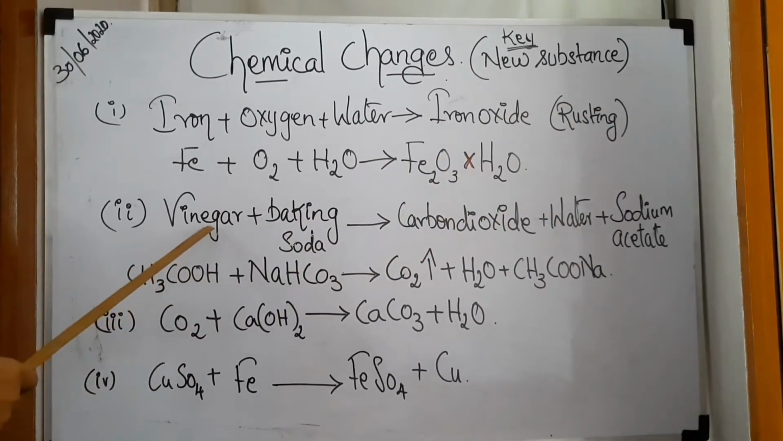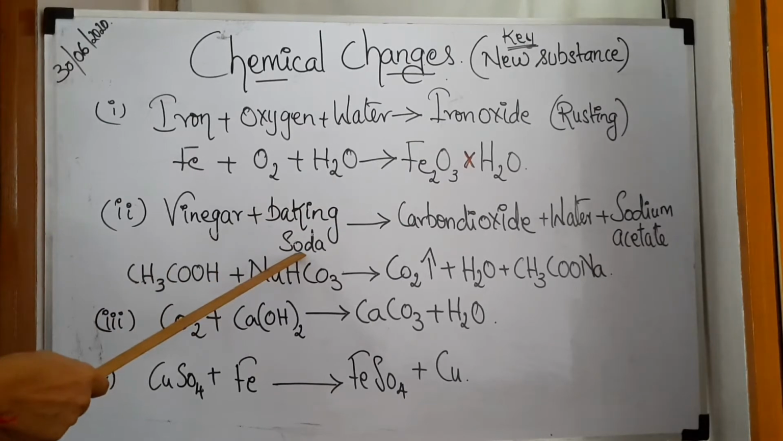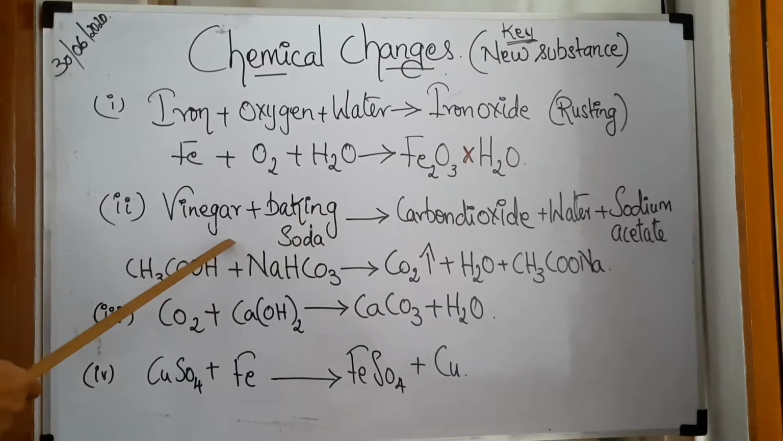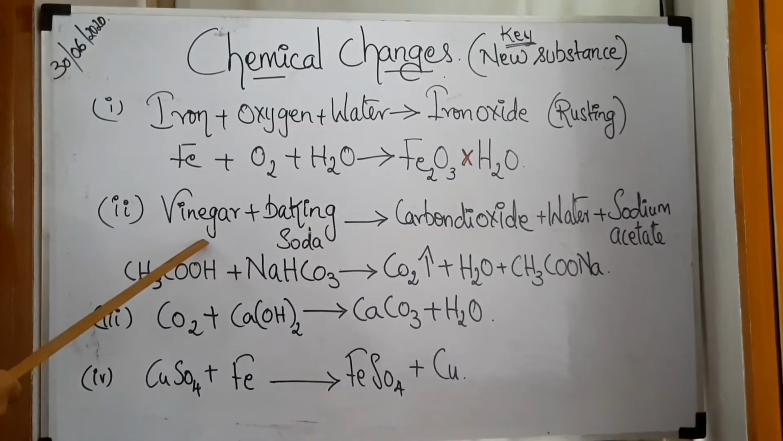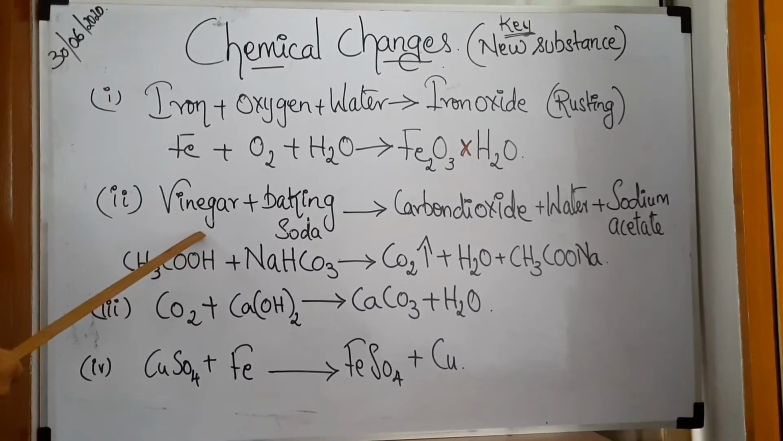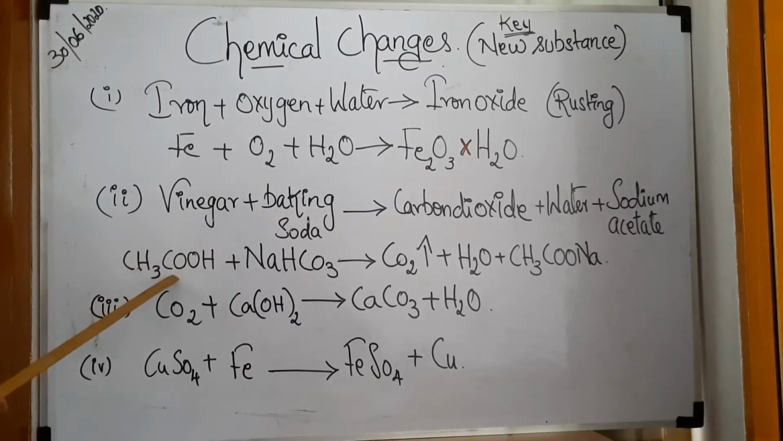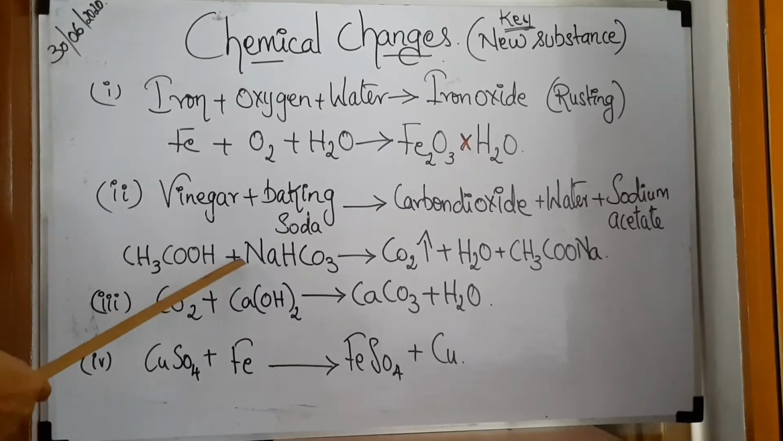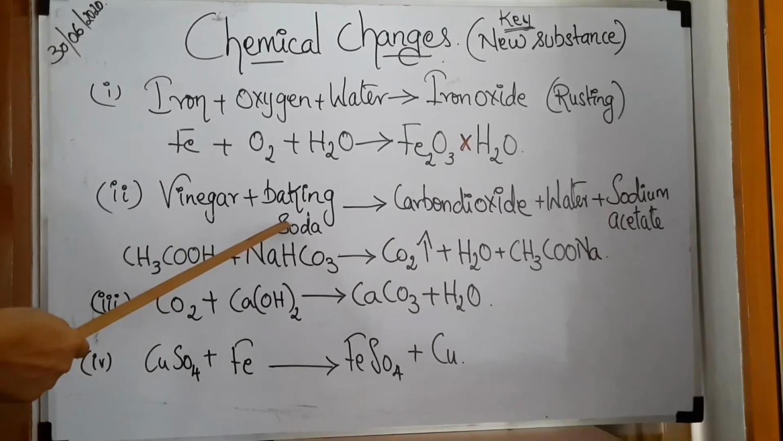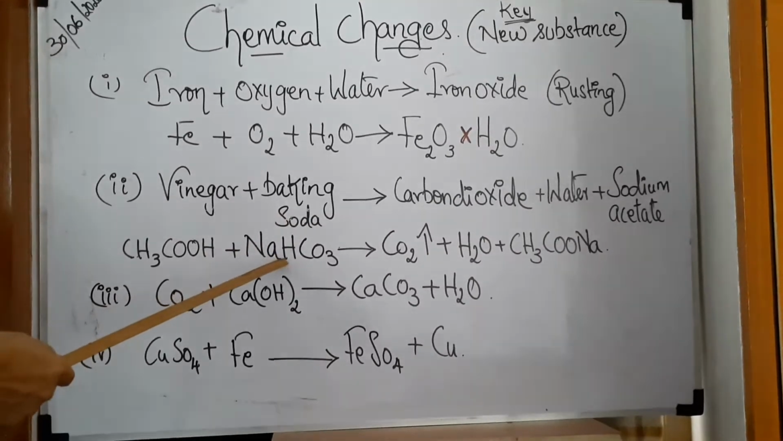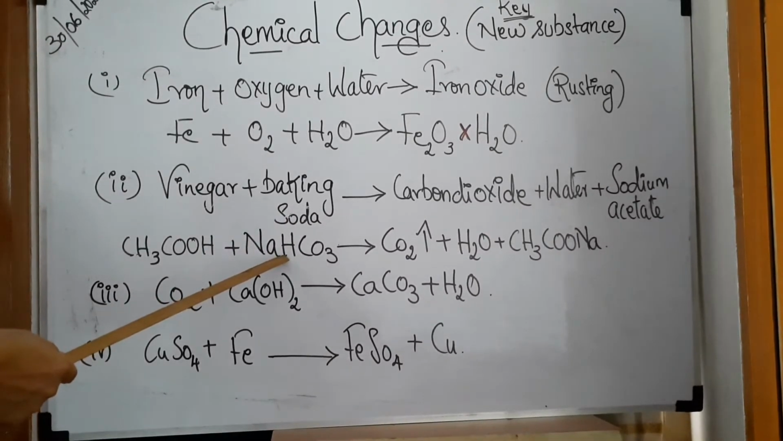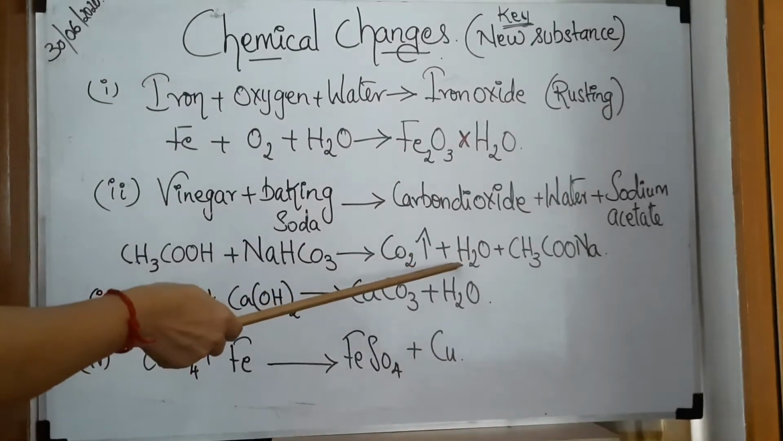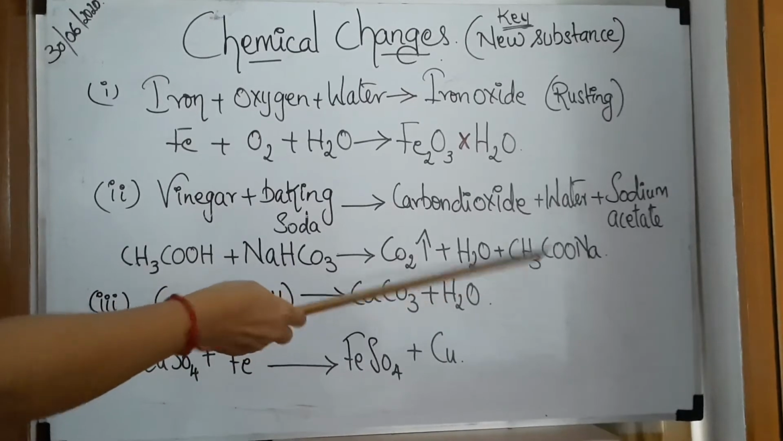This is vinegar, children. I told you where baking soda is used and how it results in the formation of carbon dioxide. This reaction is vinegar, that is acetic acid, which we always have in the kitchen. Now, the chemical formula of vinegar is this: CH3COOH plus baking soda, which is nothing but NaHCO3, gives carbon dioxide gas plus water plus sodium acetate.